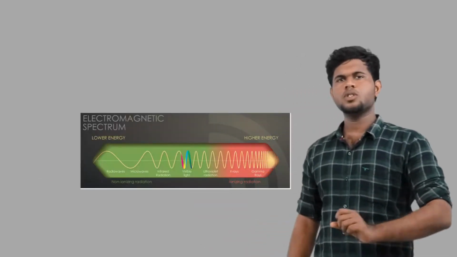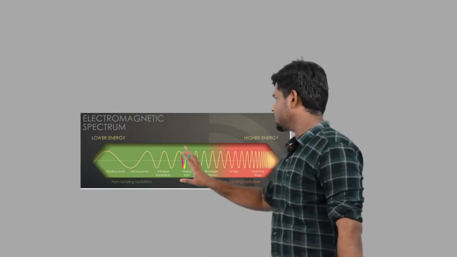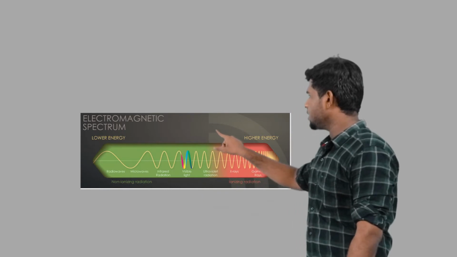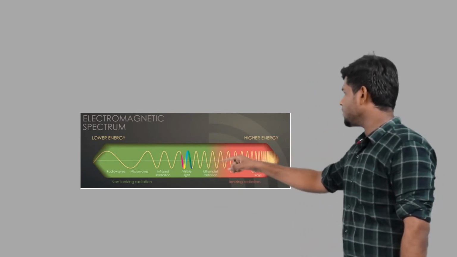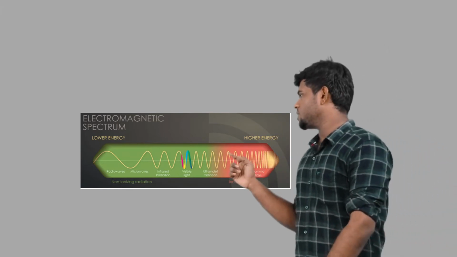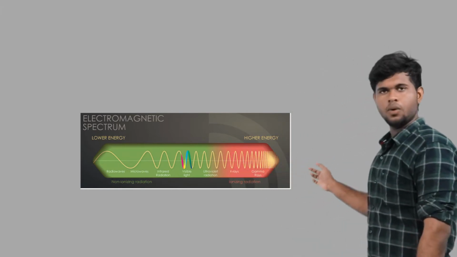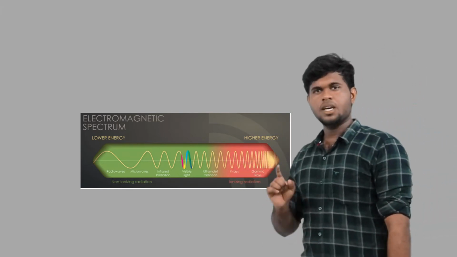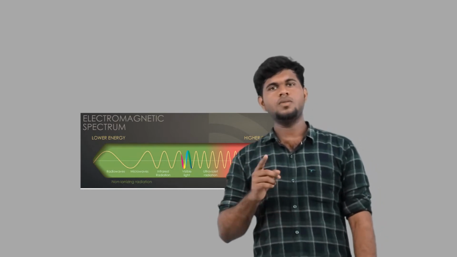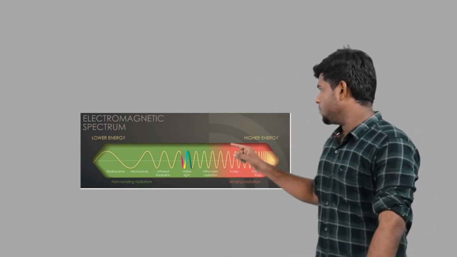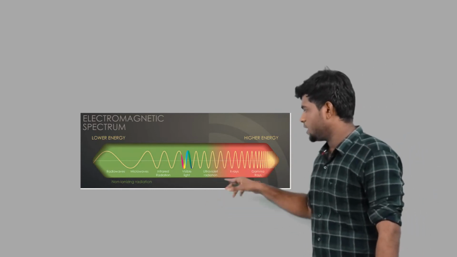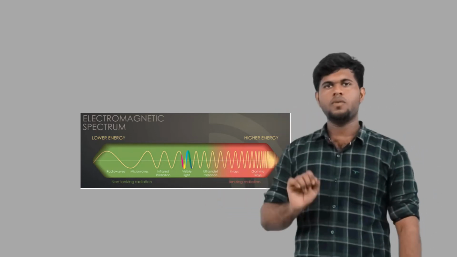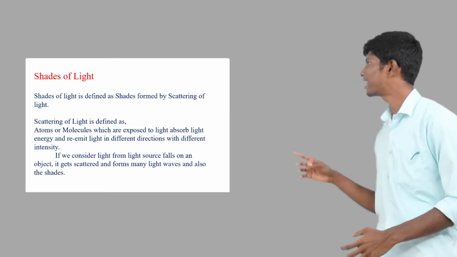Yes, we all know that in the electromagnetic spectrum the wavelength gradually increases as the frequency decreases, since they are inversely proportional to each other. And here, the energy is very low. In between the low wavelength and the high wavelength, there is the visible light region, which is the only part visible to our human eye.